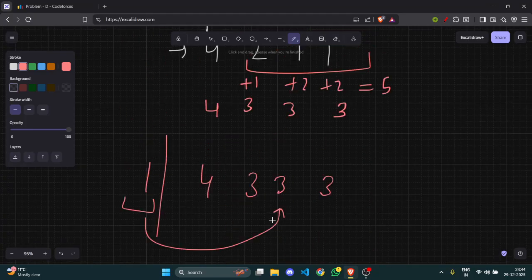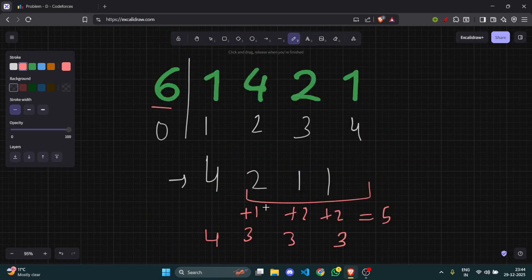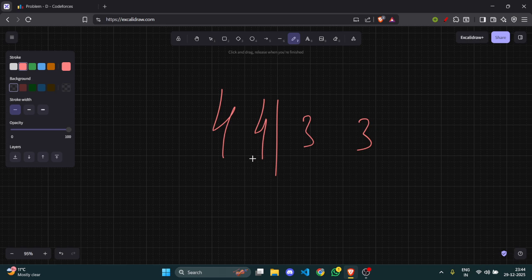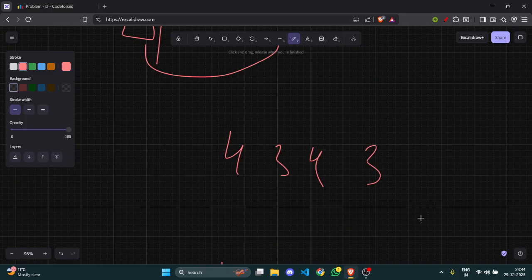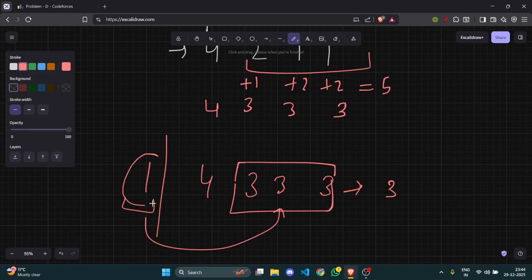Now how many arrays of 4 4 3 3 can I make? First of all, what are the arrangements here? For 4 4 3 3, 2 factorial arrangements here, 2 factorial arrangements here, which makes it 4. Now we had three choices of making 4, and I need to make only one 4.